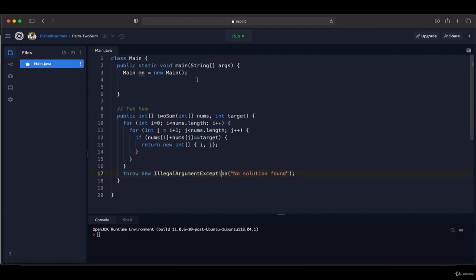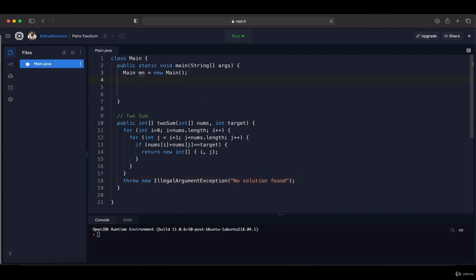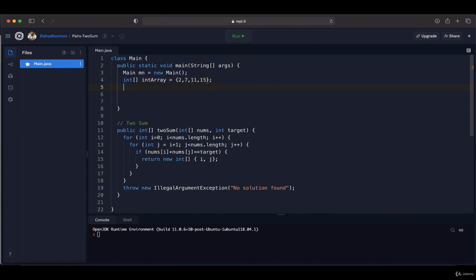So let's see how this is working in practice. So here I'm going to create an integer array in which we have 4 elements, and we are going to look for the sum of 20. So I'm going to declare our integer array like this, int array, and in which we will have 4 elements, so 2, 7, 11, 15. So for example, if we run this method for the target of 20, let's see what will happen. So first parameter will be integer array and the target will be 20.